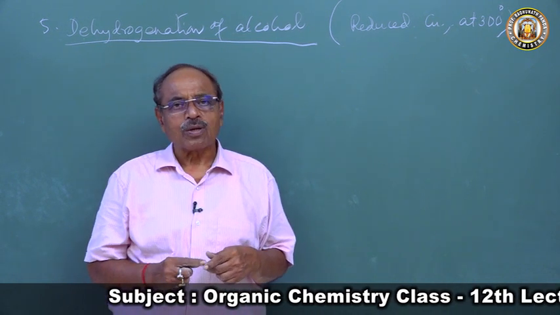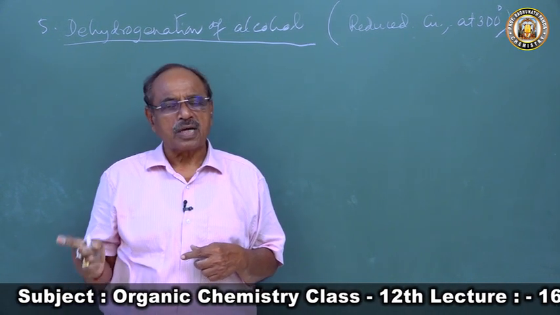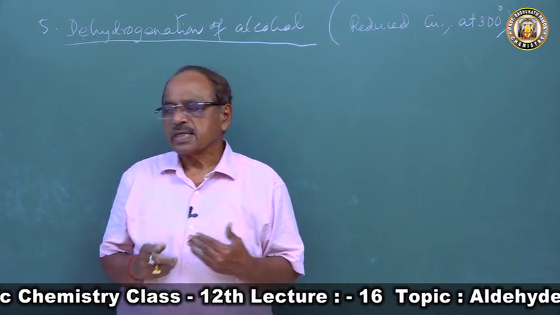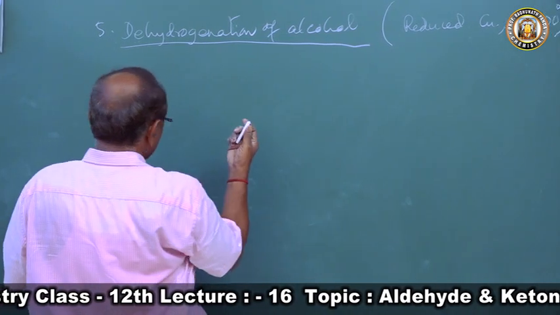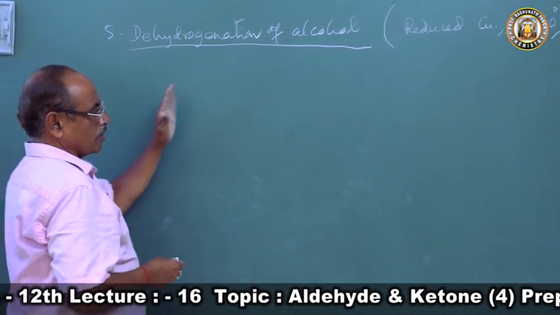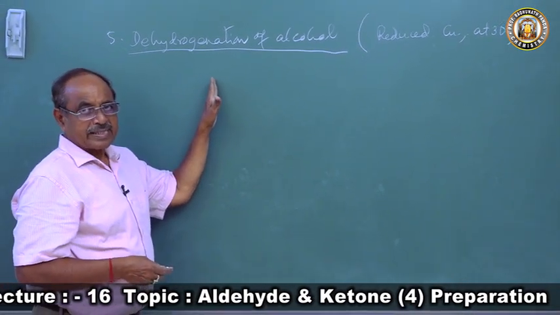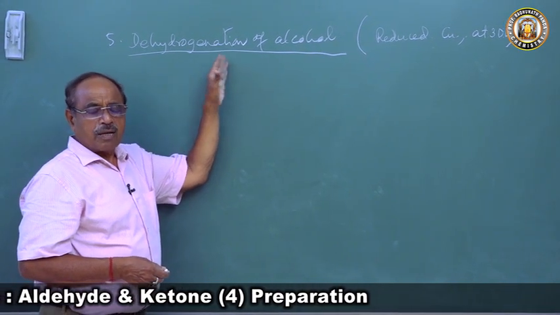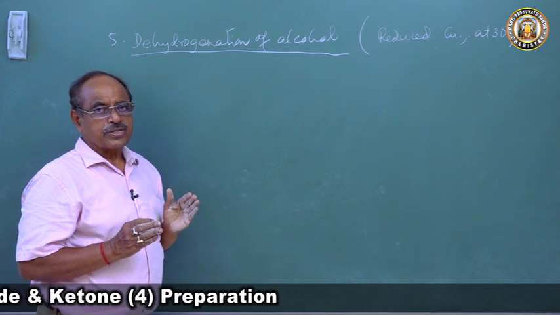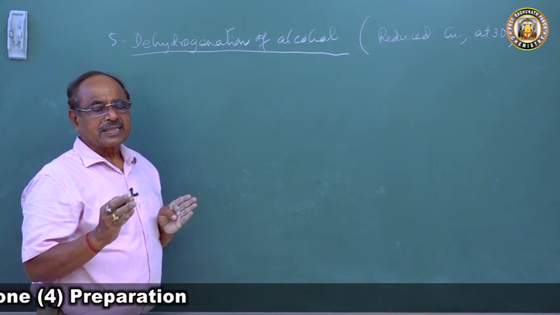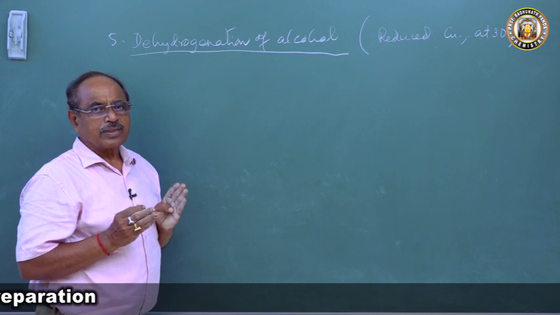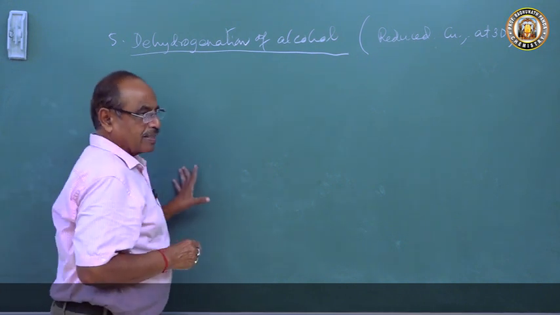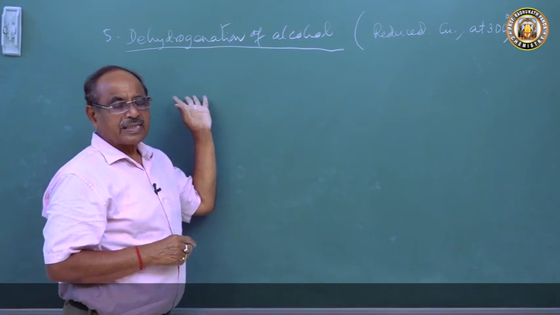So primary alcohol on dehydrogenation forms aldehyde, secondary alcohol on dehydrogenation forms ketone. So if you take the preparation, both aldehyde and ketone can be prepared by the dehydrogenation of alcohol. Primary alcohol on dehydrogenation produces aldehyde, secondary alcohol on dehydrogenation produces ketone. Suppose we want to prepare acetaldehyde, so we have to take ethyl alcohol.